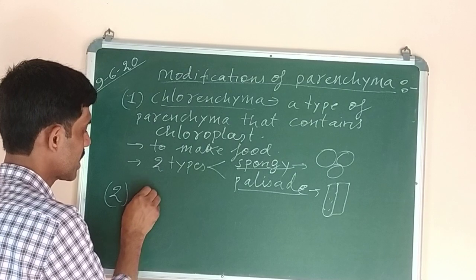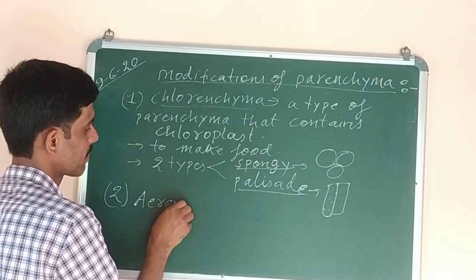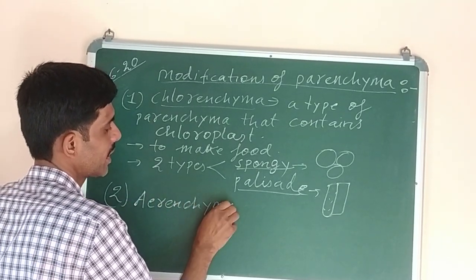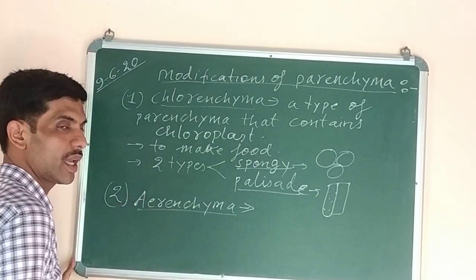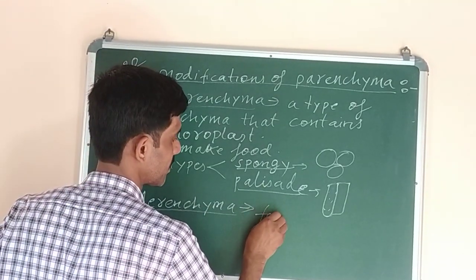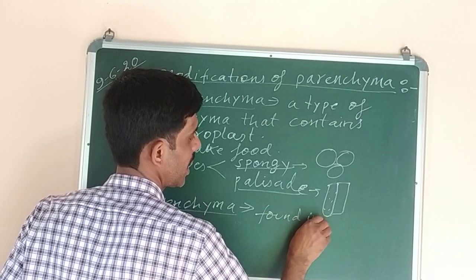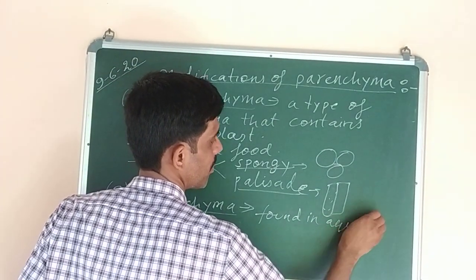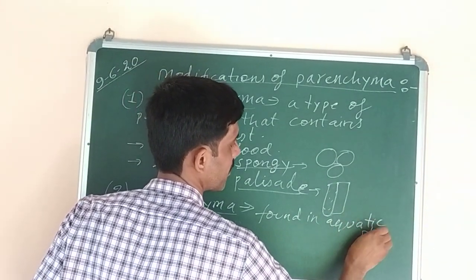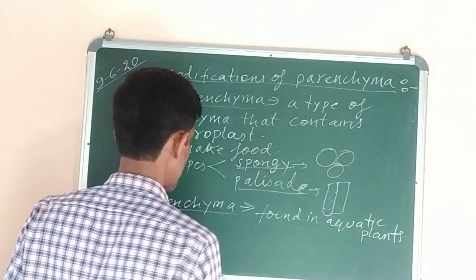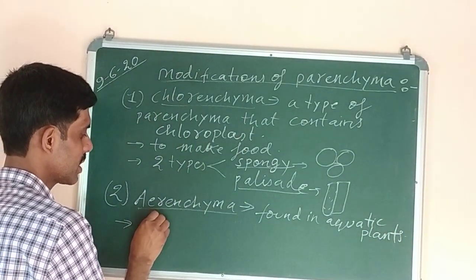Then next, this is the first modification, chlorenchyma. The second modification is aerenchyma. This type of parenchyma tissue is found in aquatic plants. Where is it found? In aquatic plants. Means the plants which are found in water. In such plants, air cavities are present.